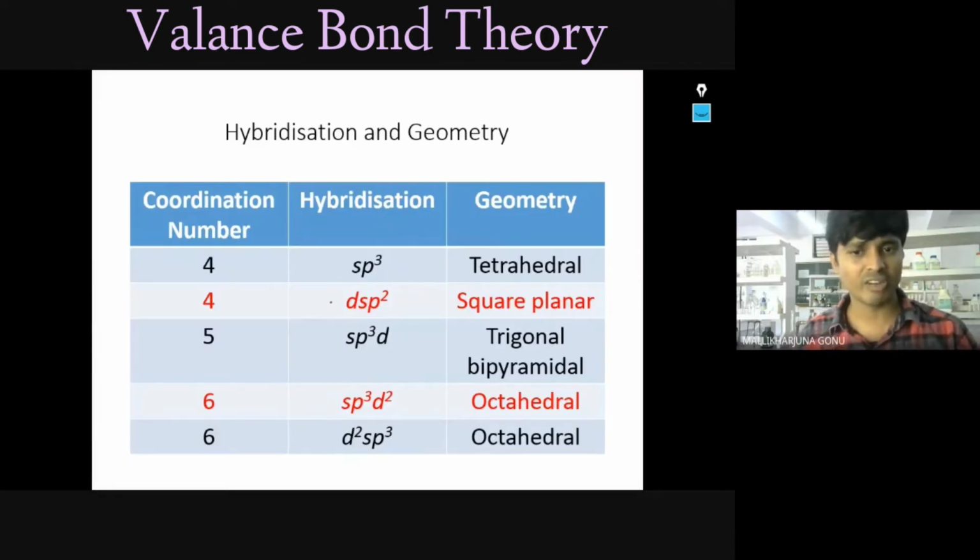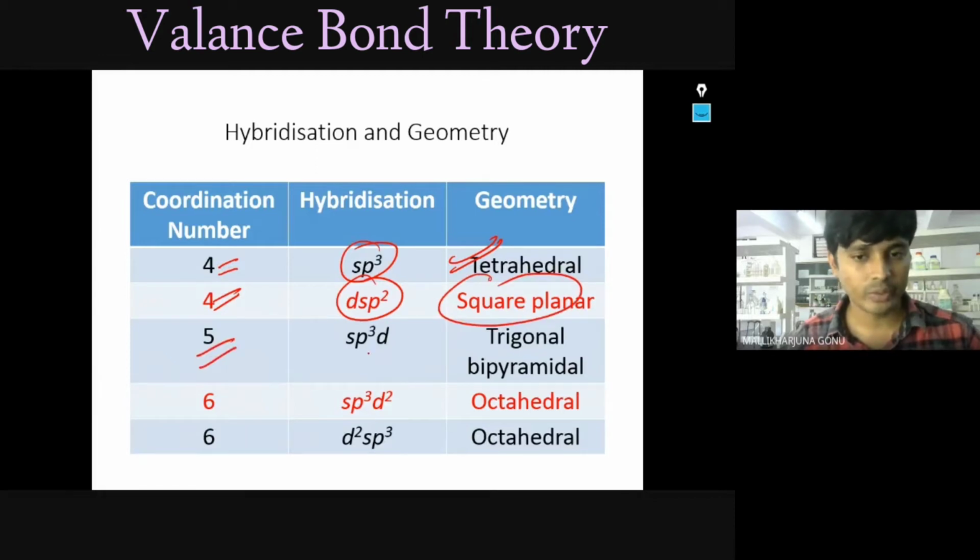So this is what I have discussed till now. If it is sp3, the geometry will be tetrahedral. If it is dsp2, coordination number is 4, that will be square planar. If it is 5, sp3d, which is trigonal bipyramidal. If coordination number is 6, sp3d2, octahedral. If it is 6, d2sp3, octahedral.